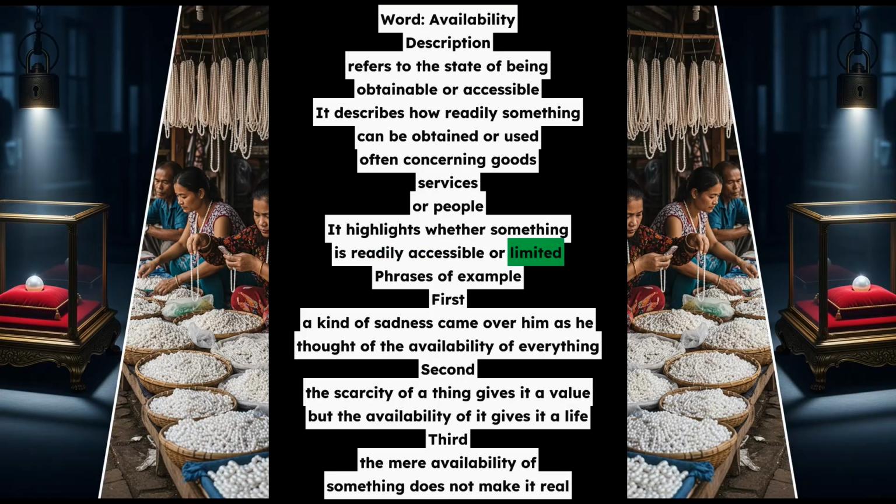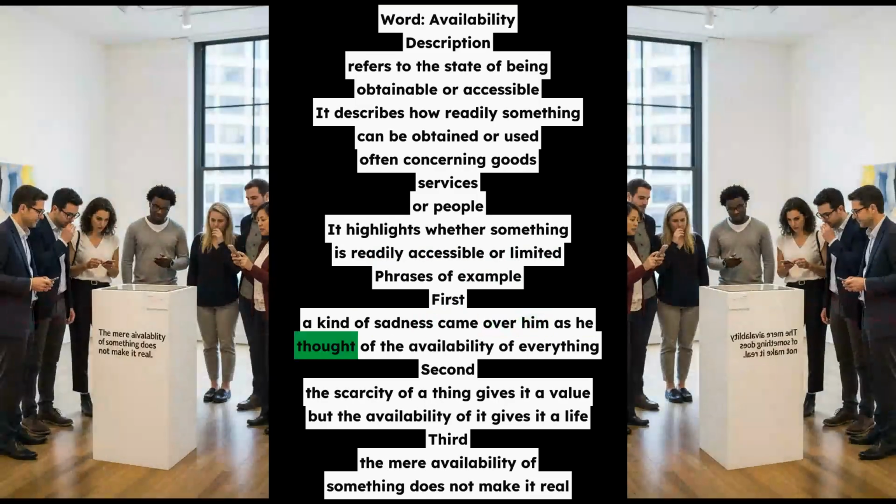Phrases of example. First, a kind of sadness came over him as he thought of the availability of everything. Second, the scarcity of a thing gives it a value, but the availability of it gives it a life. Third, the mere availability of something does not make it real.